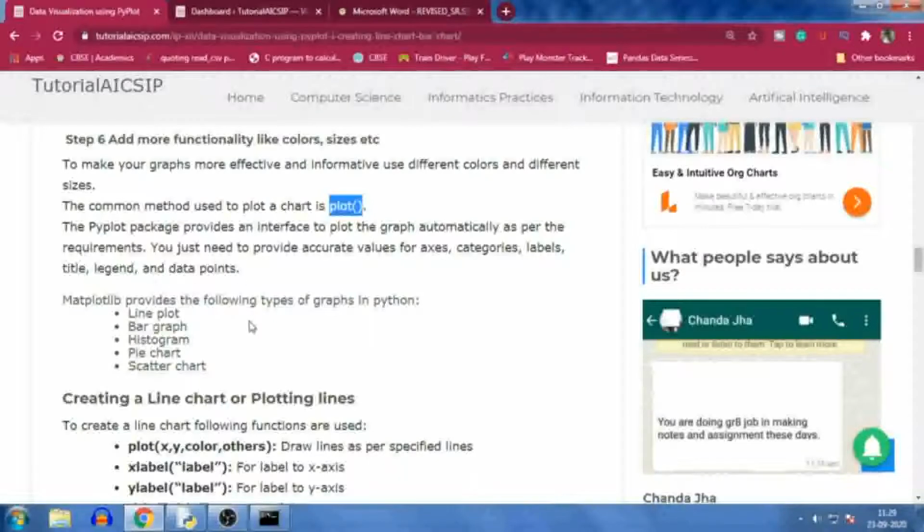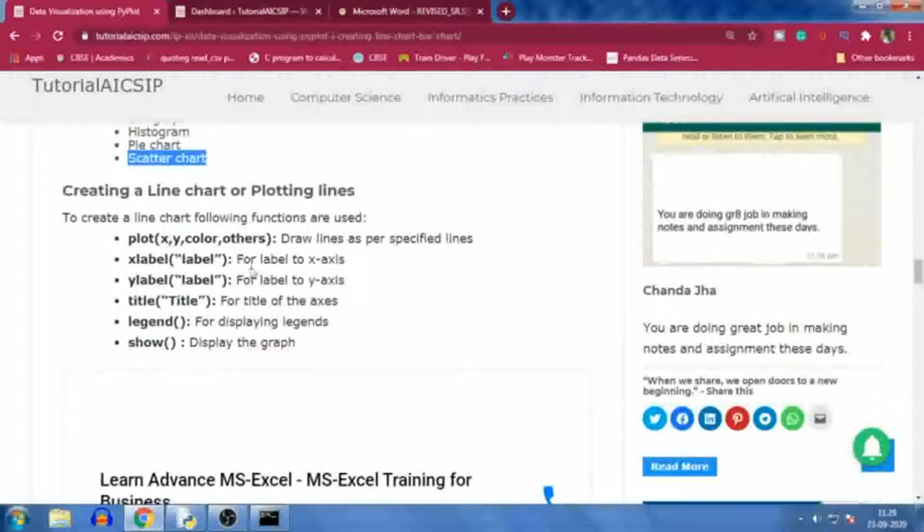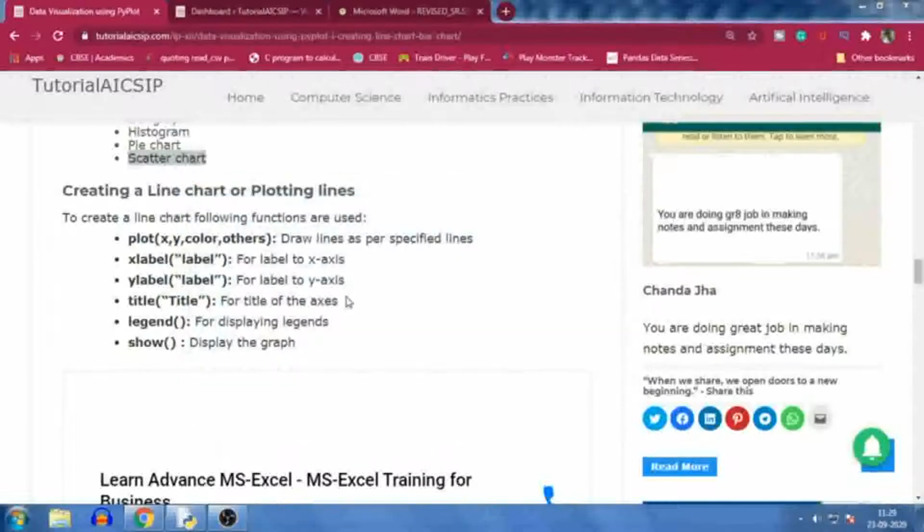So matplotlib provides the following types of graphs in Python: line plot, bar graph, histogram, pie chart, scatter chart. So these types of charts are there. Let me check. Our installation is completed here. Now I am going to create a chart.